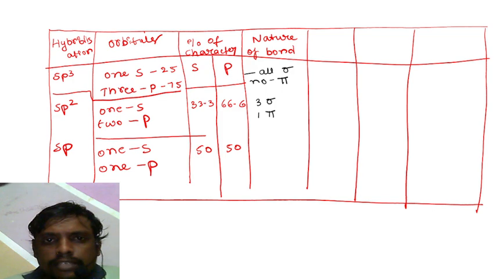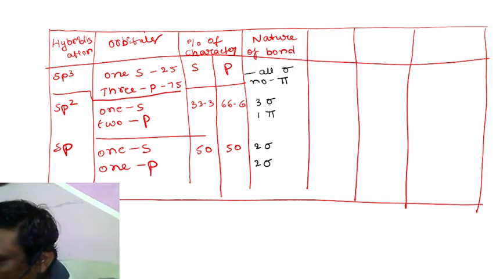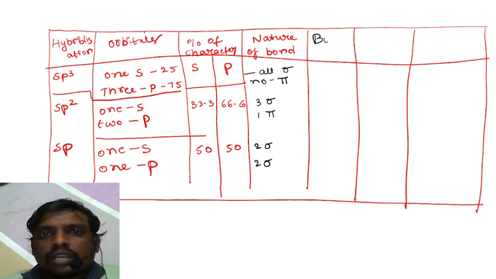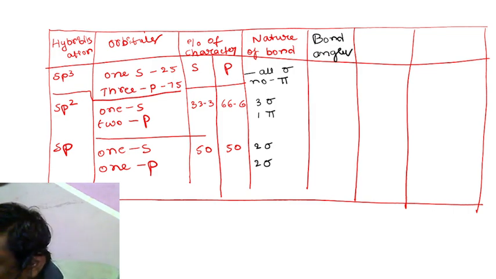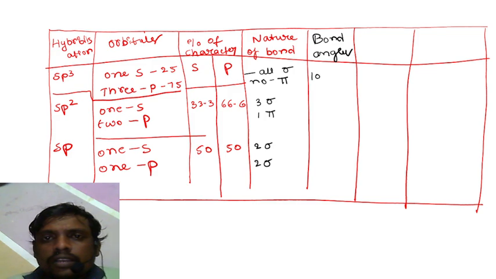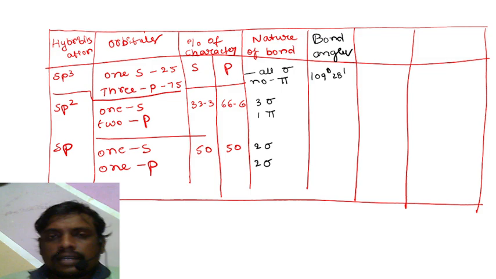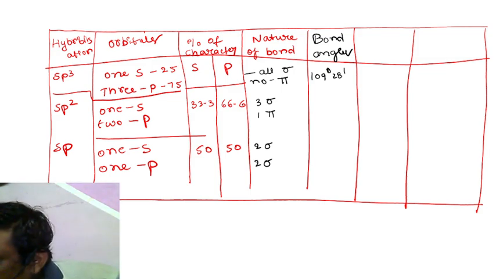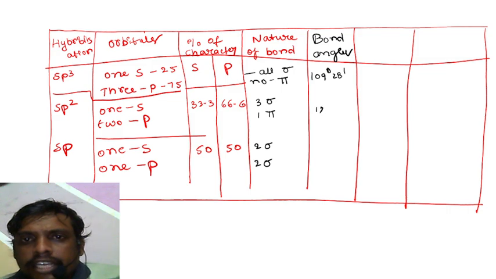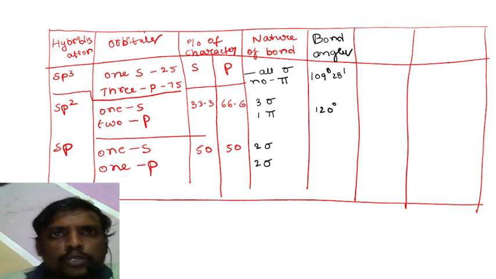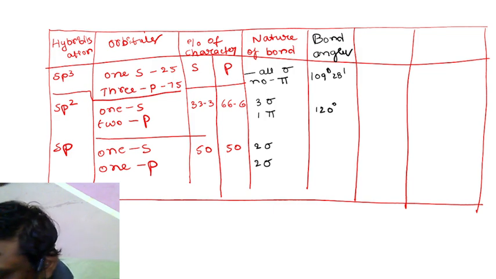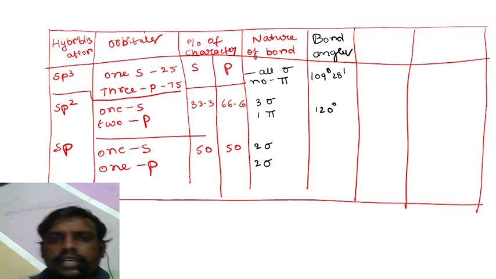In sp, 2 are sigma bonds and 2 are pi bonds. Now bond angles: 109 degrees 28 minutes is the bond angle for sp3 hybridization, 120 degrees for sp2, and in sp it is 180 degrees.